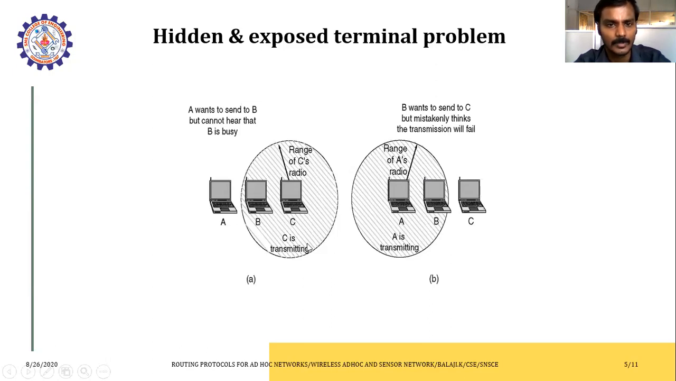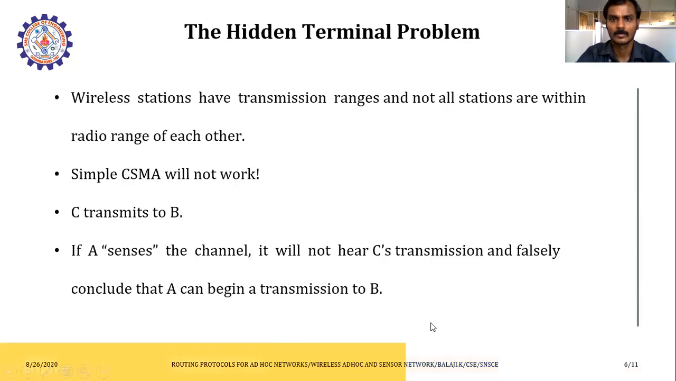So this is called the hidden and exposed terminal. In the exposed terminal, information will be known to all the other nodes, so that collisions may not happen frequently. Then there is an example given for this hidden terminal problem.